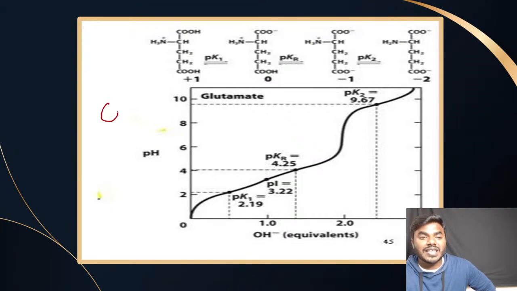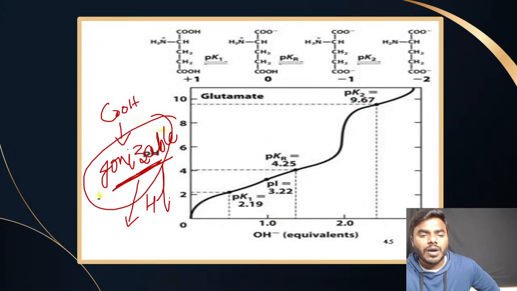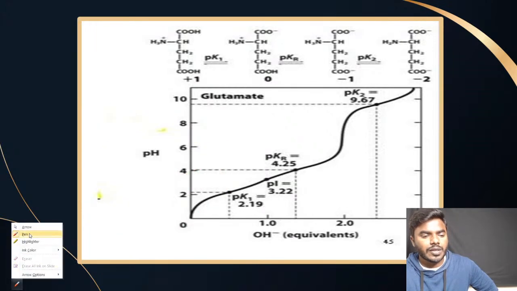Now look into the amino acid glutamate. What we discussed, friends, glutamate has a carboxyl group, and what I told all of you is that glutamate is an amino acid which has an ionizable R group. See friends, I can tell you very easily. Listen to my words. When the amino acid R group is in the ionizable form, we can get 4 forms. Always remember this. Now you only look into the picture carefully.